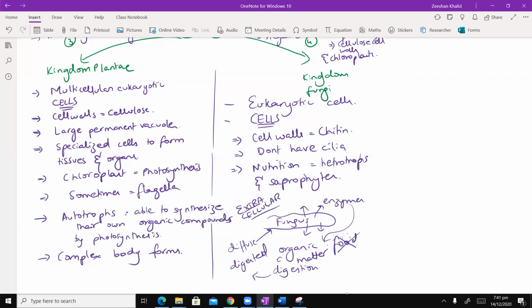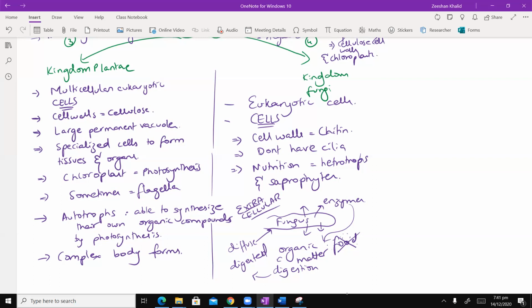ठीक है? और ये, that's one of the reasons why fungi are one of the classical decomposers. जो दो main decomposers हैं, they are bacteria and fungi. Bacteria, they also perform saprophytic mode of nutrition for the ones that do decompositions. Okay.